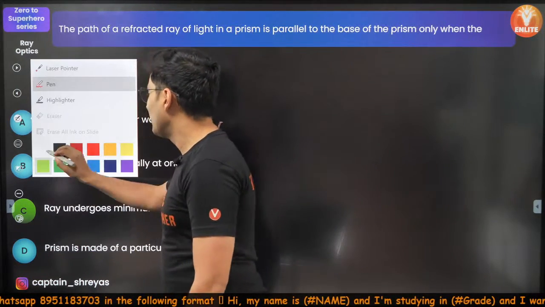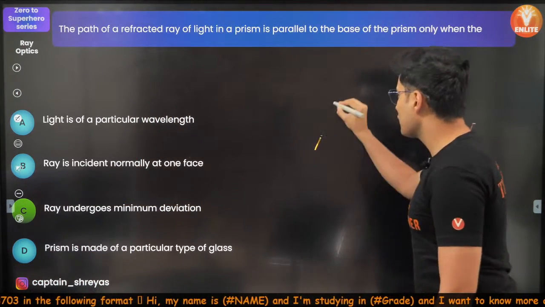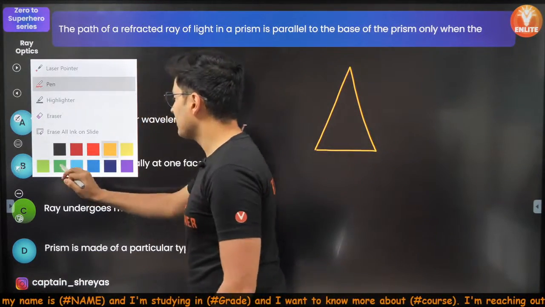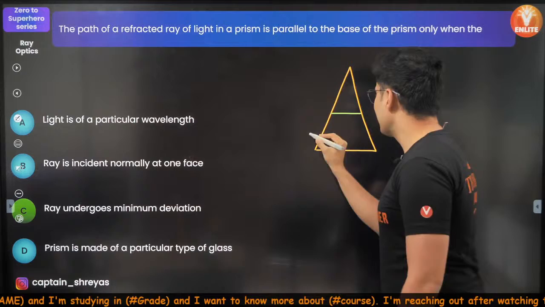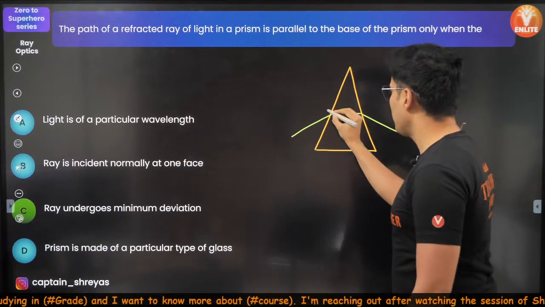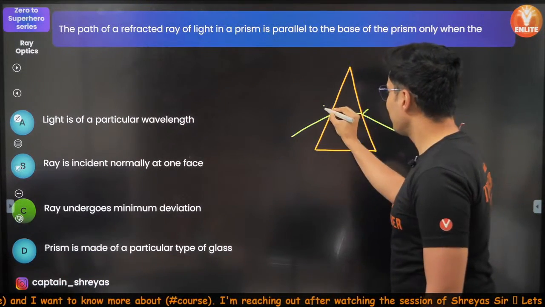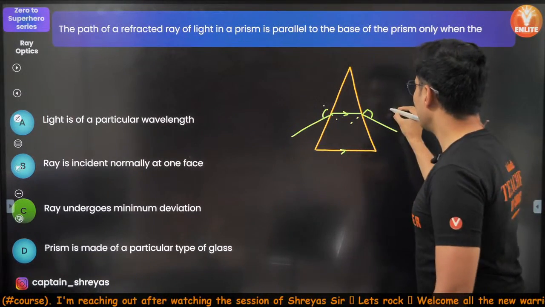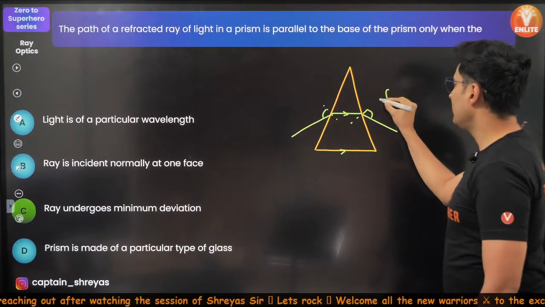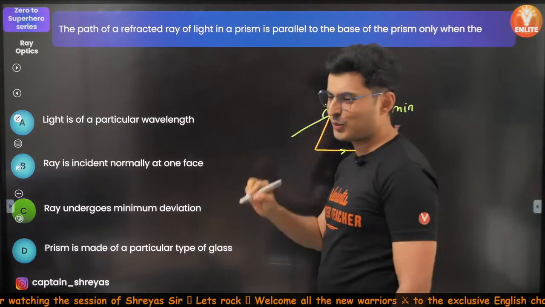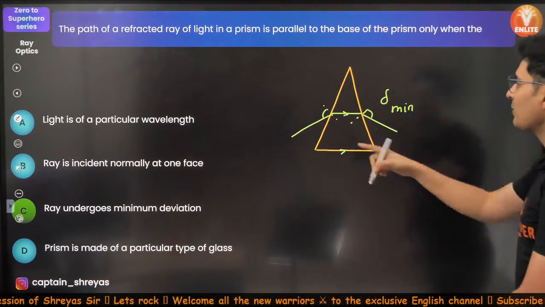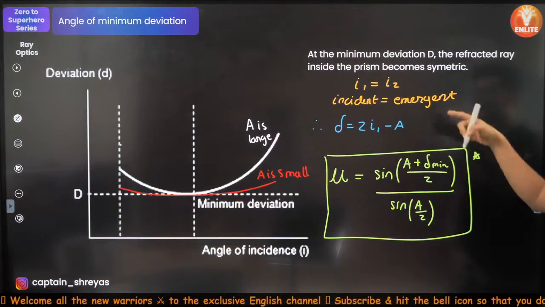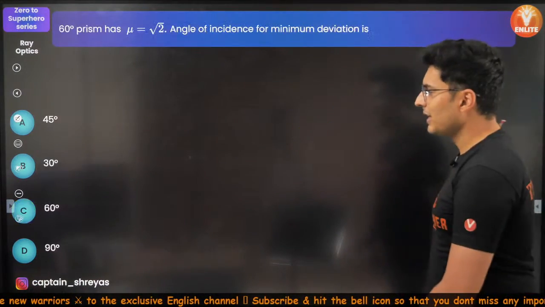So, if it is parallel, what does it mean? See, this is your prism, and your light rays are parallel to the base inside the prism, and this can happen only under one circumstance: if this angle is equal to this angle, and when this ray is parallel to this ray, it is basically minimum deviation. So it's symmetric. I just told you some time back, only when I1 is equal to I2, right over here, I1 is equal to I2, so it is parallel. Okay. So moving on to the next question.